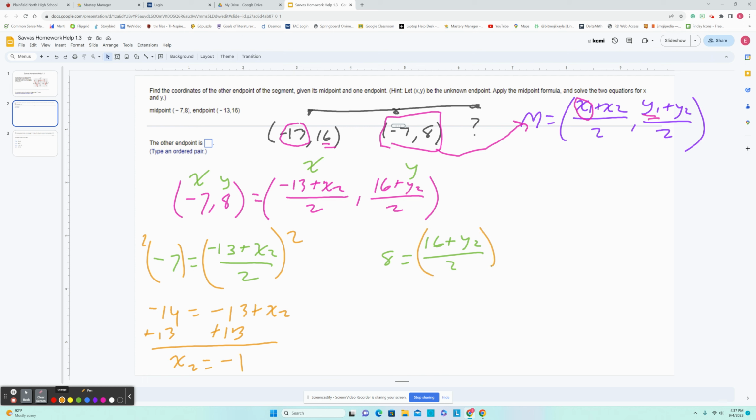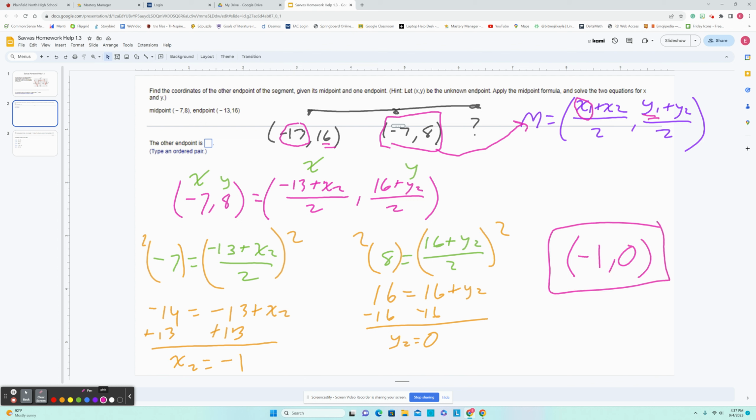I'm going to do the same thing over here. Multiply both sides by 2. This leaves us with 16 equals 16 plus y sub 2. Subtract the 16 from each side. That leaves me with the y value of the second point as 0. So my final answer is going to be -1, 0 for that endpoint. So like right here would be -1, 0.